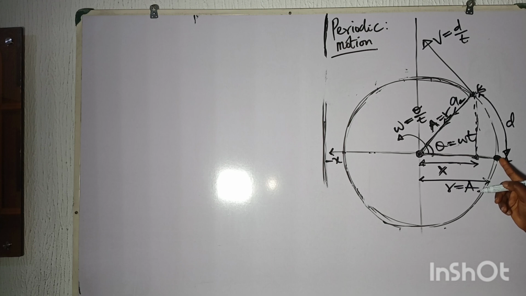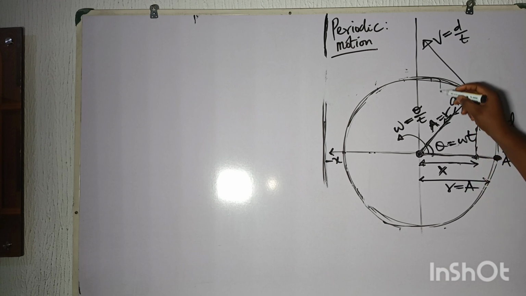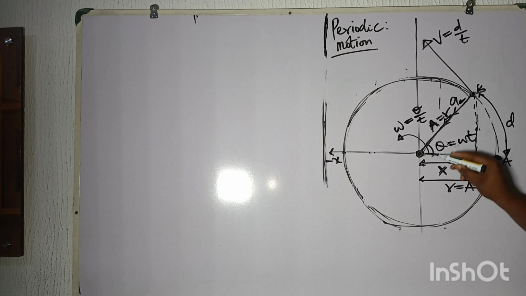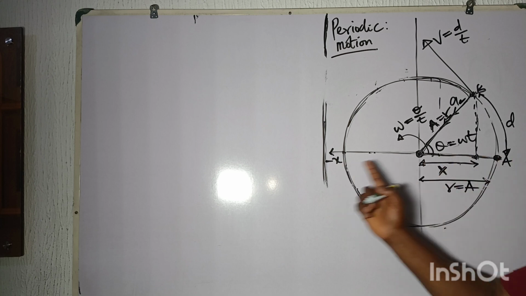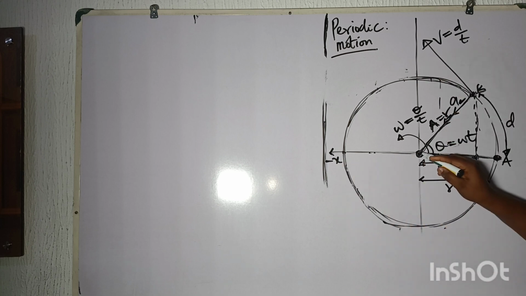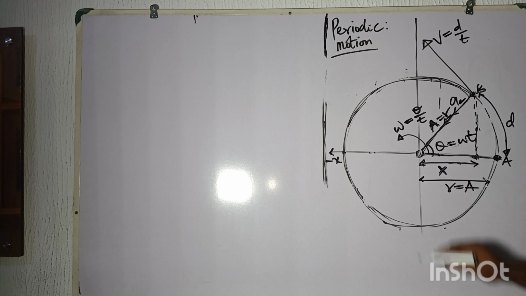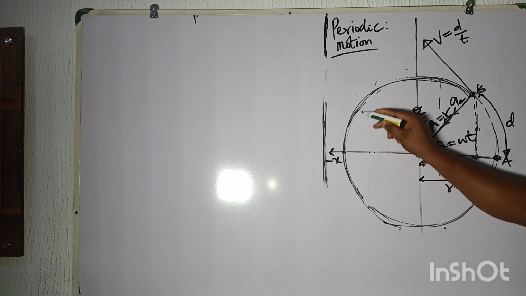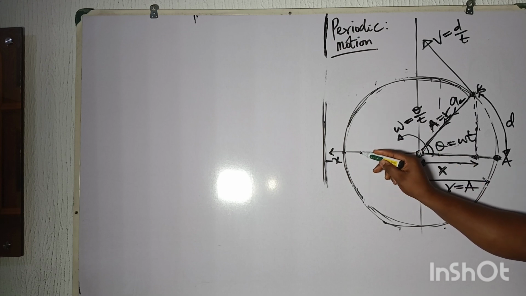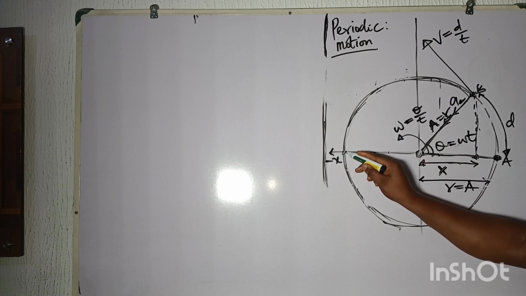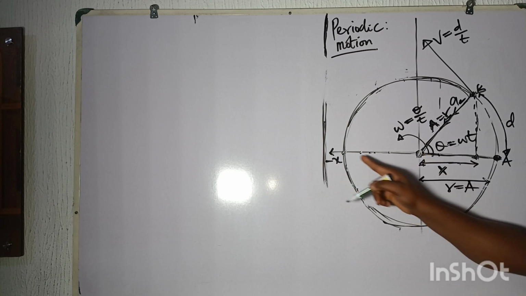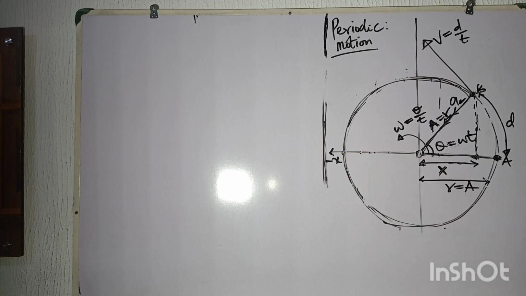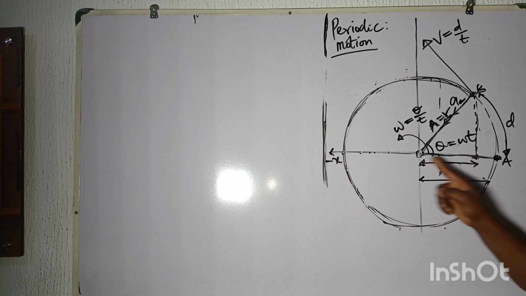The body has shifted, the point has shifted from here to here. When the body is here, you are going to see the displacement is at this point, from here to here. The point has shifted from here to here. Can you see? There is movement, change of the position on this s-axis. When the body is here, the displacement is at the center. When the body is at this point, the displacement, which is S, is now the radius from the center to this point. Now you can see this point has shifted from here to here.